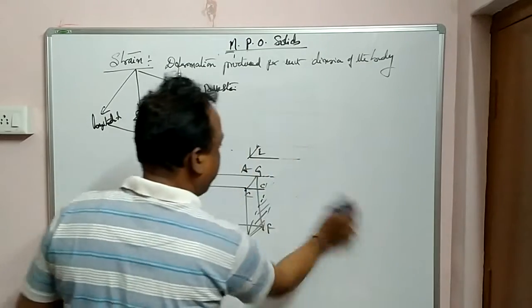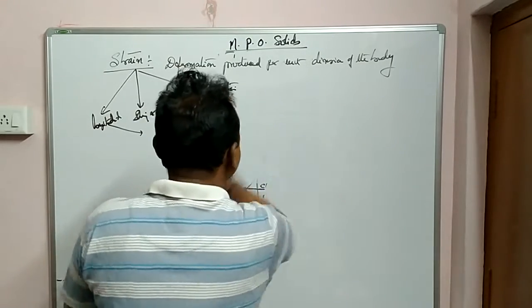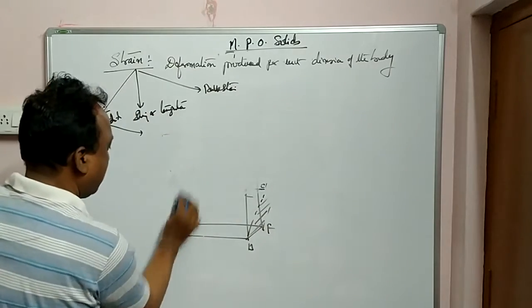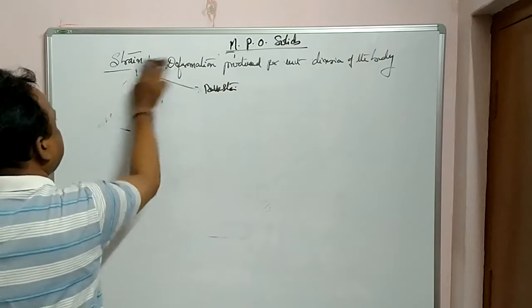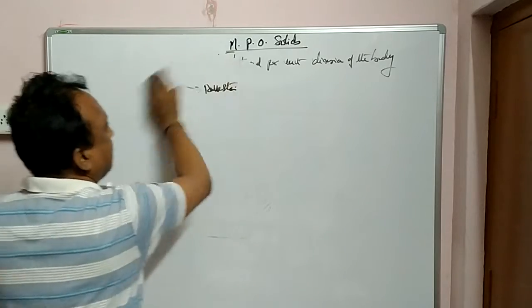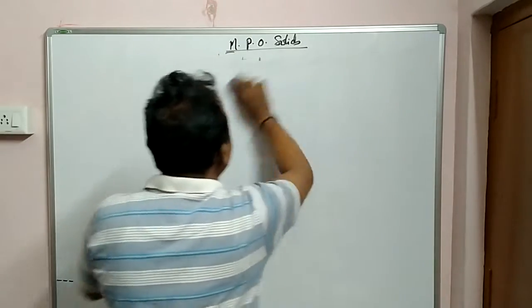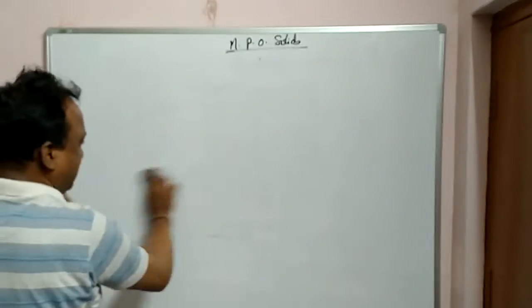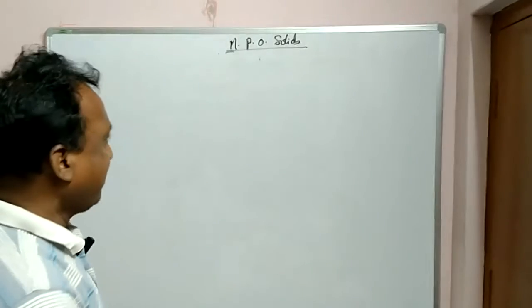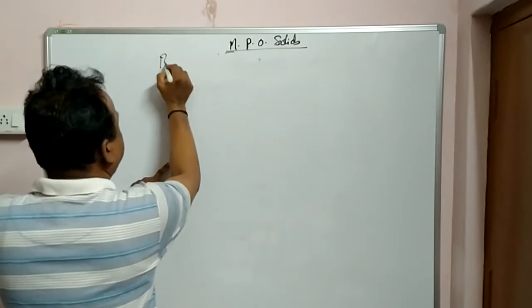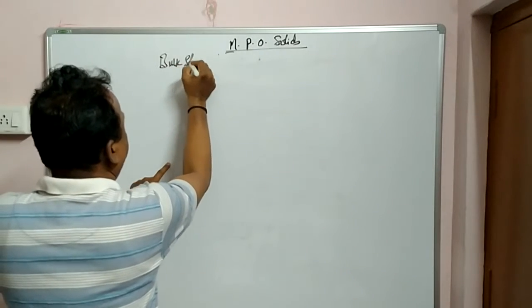Let us see what is meant by bulk strain. Now in this series, the last item is bulk strain. I already told you about bulk stress or volumetric stress. In the same way, bulk strain, or volumetric strain.